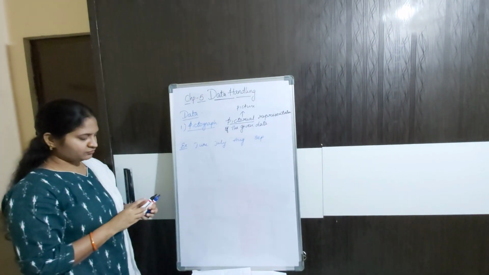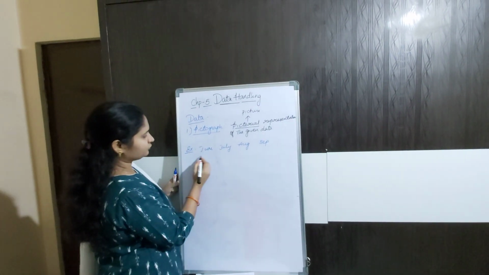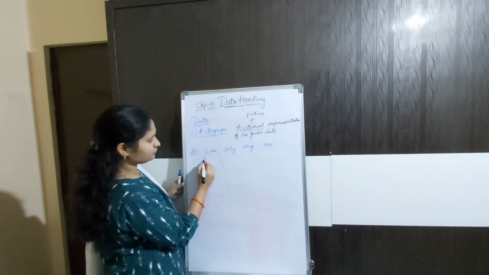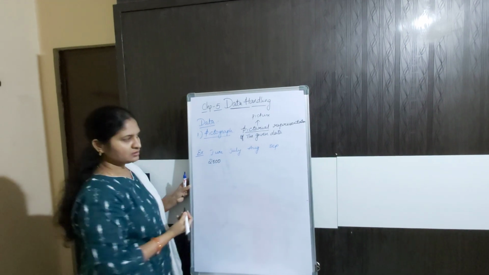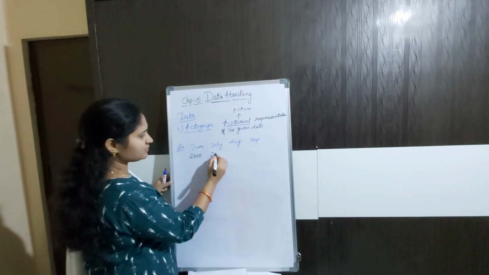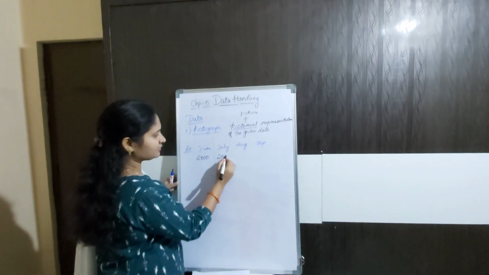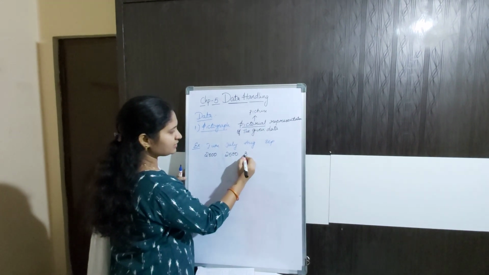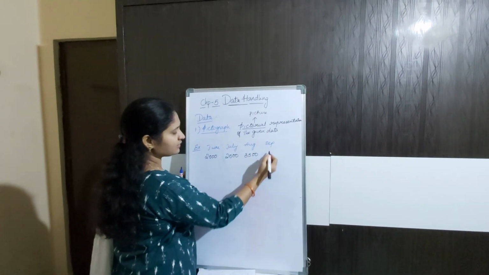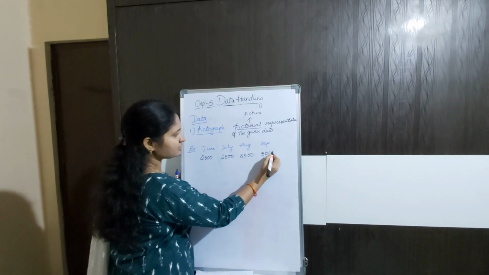The number of watches sold in the month of June is 2000. In the month of July is 2500. In the month of August is 3500. And in the month of September is 3000.